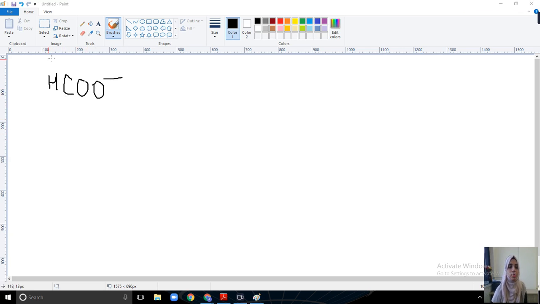This is the carboxylate ion, the functional group of carboxylic acid. So first draw the structure: C double bond O, C single bond O minus, carrying the negative charge, and the hydrogen is there. Now, it is having 1 sigma and 1 pi bond, the double bond.